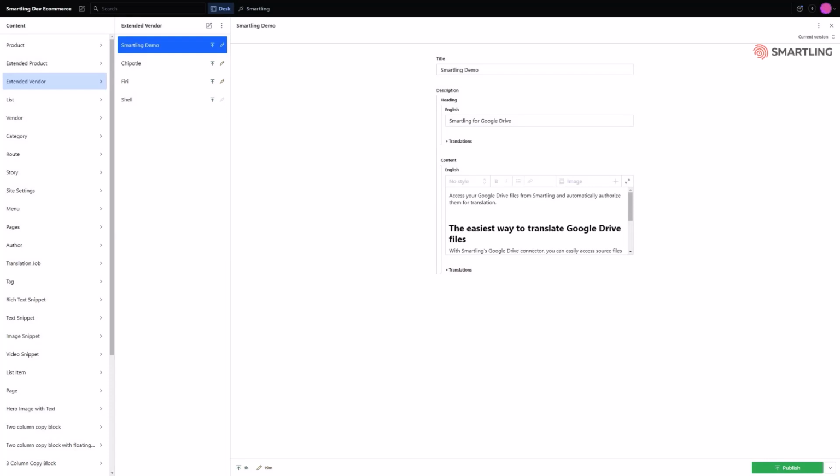Hello. In this video you will see how the Smartling Sanity connector allows content to be quickly and easily pushed to Smartling for translation and automatically retrieved once the translation process is complete. The Smartling Sanity connector is a hosted connector, which means after a simple setup, translations can be triggered directly in